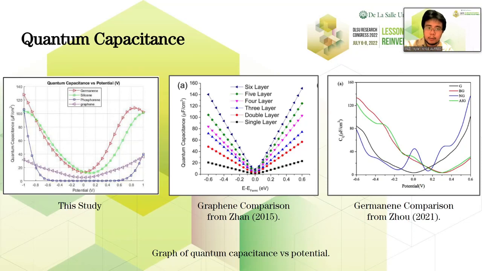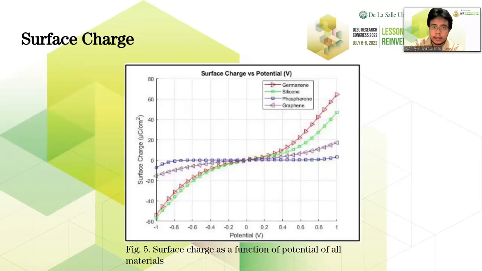The deviations between the quantum capacitance values of this study and to the other studies could be an effect of the different parameters used for their DFT calculations. Now let's take a look at the surface charge values for all 4 materials.